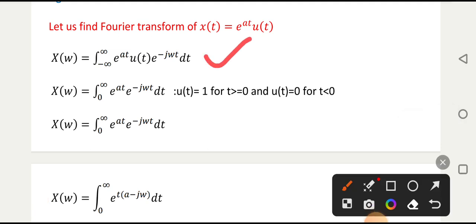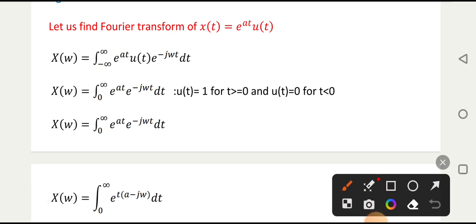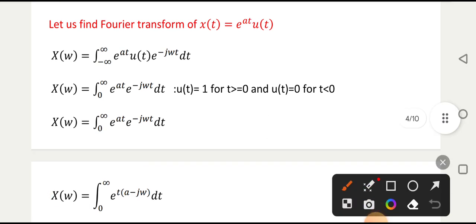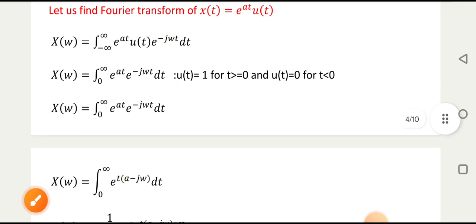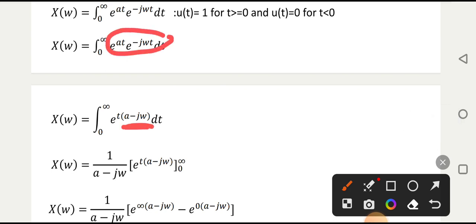The Fourier transform equation is X(omega) equal to integral from minus infinity to infinity of x(t) e raised to minus j omega t dt. All these equations are already discussed in lecture 1, so you can check that lecture also. So X(omega) is equal to the integral of x(t) e raised to minus j omega t dt. Again, u(t) is replaced with integration from 0 to infinity because u(t) exists for the positive side only. Then e raised to a t, e raised to minus j omega t. Then we have combined these two and we got this one.